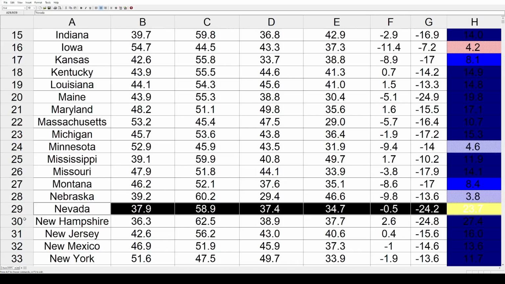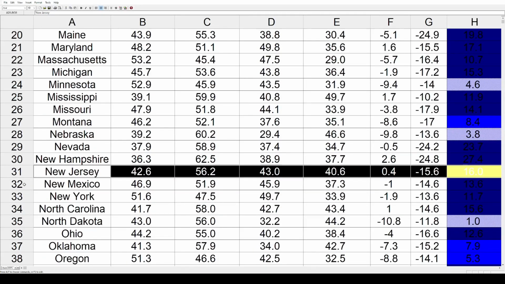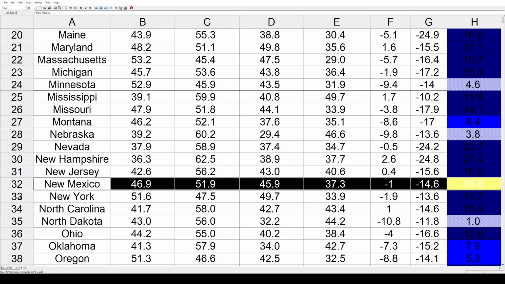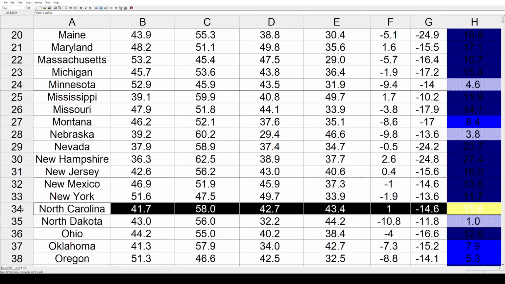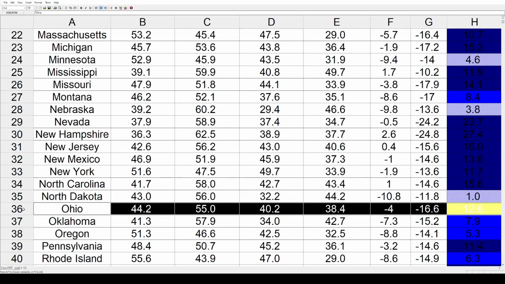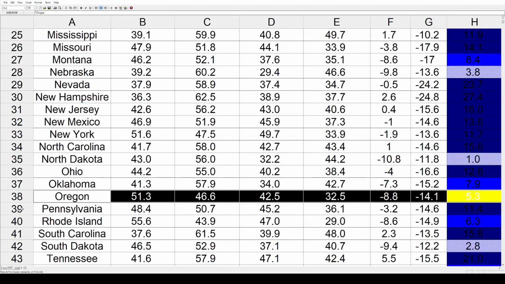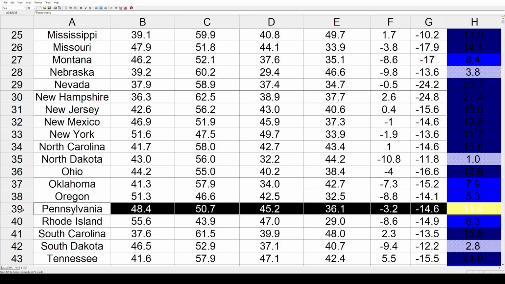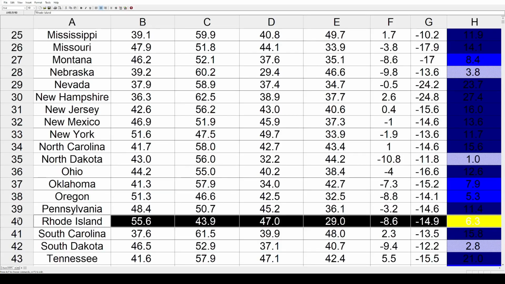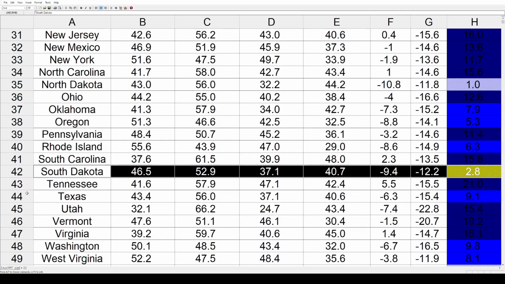Nevada, 23.7%, New Hampshire, 27.4%, New Jersey, 16%, New Mexico, 13.6%, New York, 11.7%, North Carolina, 15.6%, North Dakota, minimal change there, 1% toward the Democrats, Ohio, 12.6%, Oklahoma, 7.9%, Oregon, 5.3%, Pennsylvania, 11.4%, Rhode Island 6.3%, South Carolina 15.8%, South Dakota, small change there, 2.8% away from the GOP.